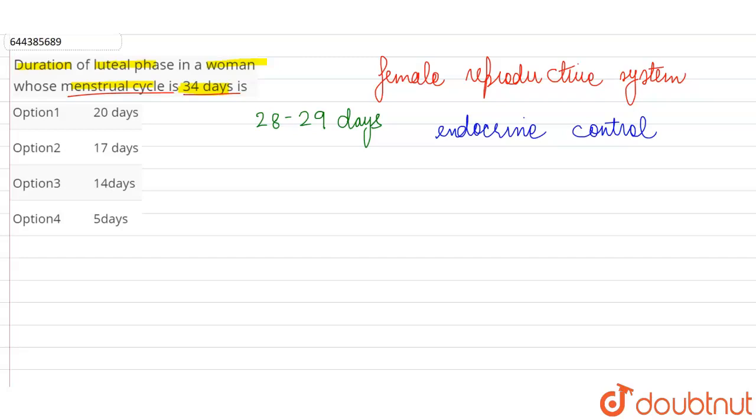So let us see typically what different events and different phases are seen in the menstrual cycle. Menstrual cycle can basically be divided into two phases. The initial part of the menstrual cycle is known as the follicular phase or the proliferative phase, and this is because during the first half of the menstrual cycle, the follicles or the eggs are developing inside the ovary.